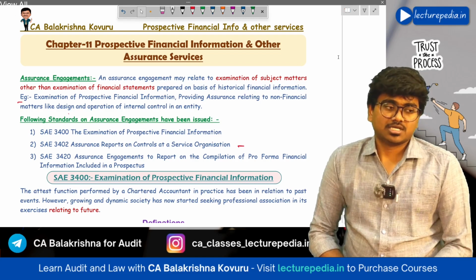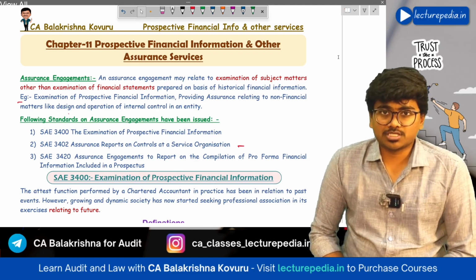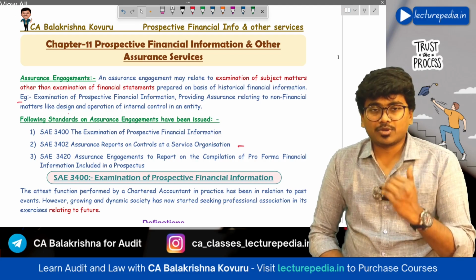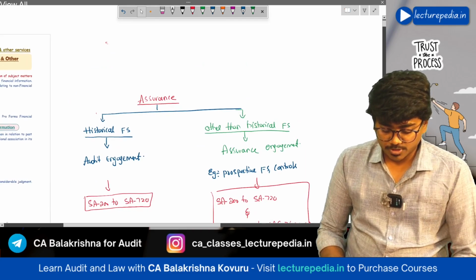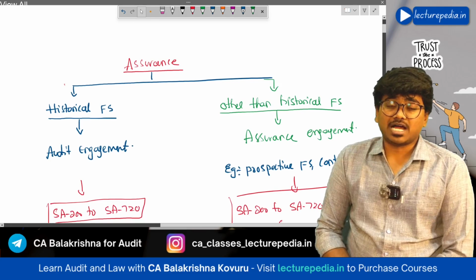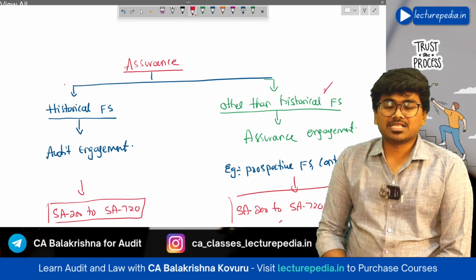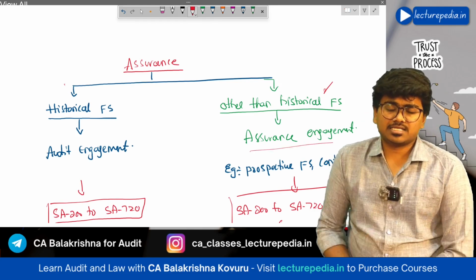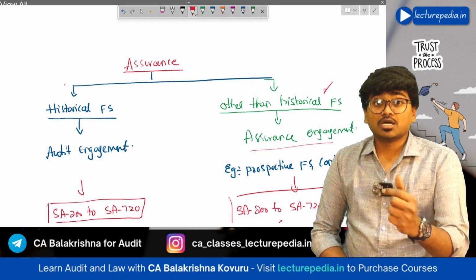Now, you might get a doubt, sir. Even on historical financial statements, the auditor will provide assurance only. Can't we call those engagements assurance? The answer is no. If the auditor provides assurance on historical financial statements, it is known as an audit engagement. If the auditor provides assurance on matters other than historical financial statements, then you call that engagement an assurance engagement. Examples of items other than historical financial statements: prospective financial statements, or providing assurance on controls.